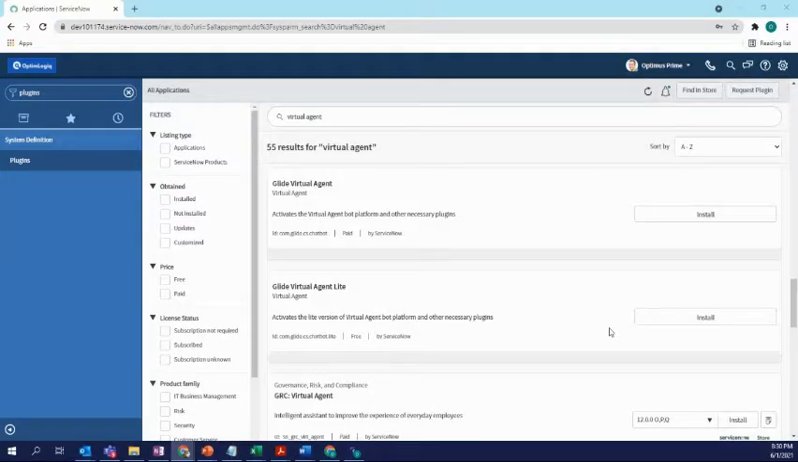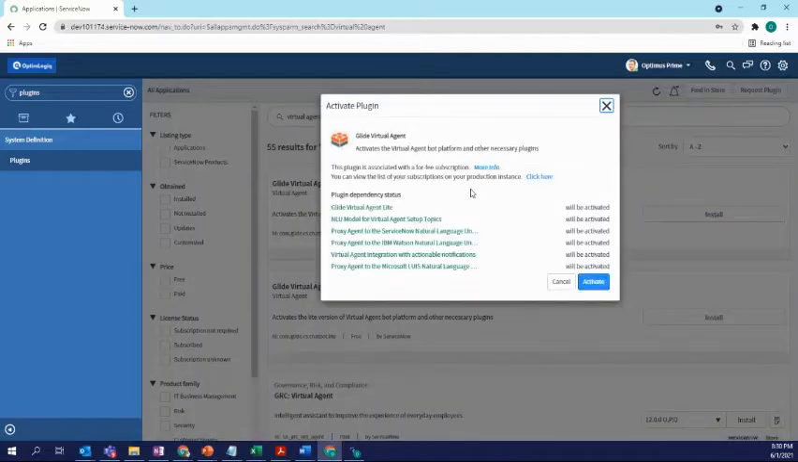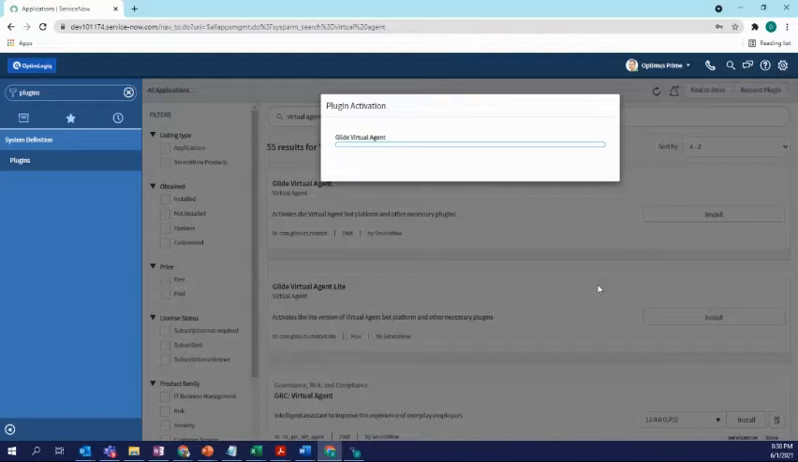So we go to the plugin and we search for virtual agent. You will see there is a virtual agent and there is a virtual agent lite. The primary differences between the two of them are NLU capability and the wide array of topics that are available. For this video, we'll just go ahead with the Glide virtual agent because it installs everything. So we will let that get installed.